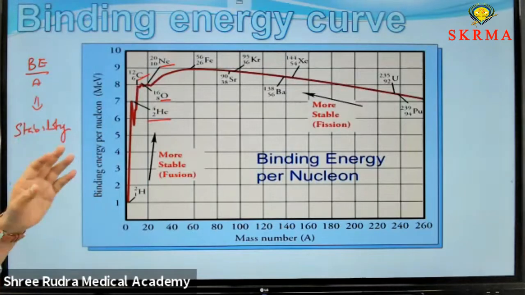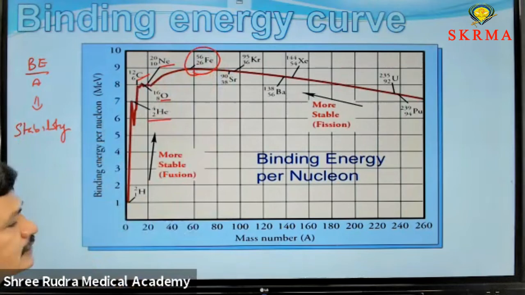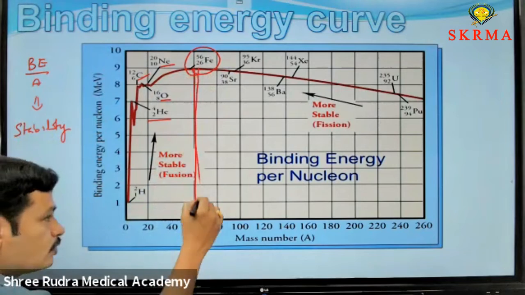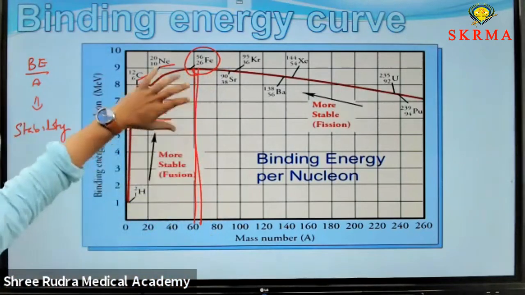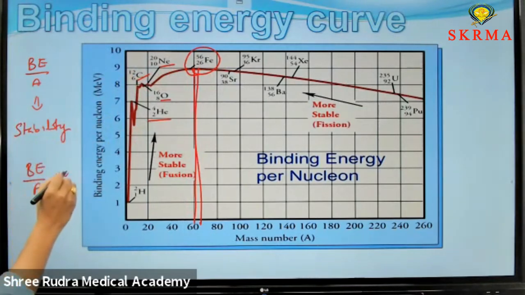Later on, if you move towards the right, 26 Fe56 has the maximum binding energy per nucleon. This region you are observing on the graph has the most binding energy. As the binding energy per nucleon, B by A, is more, that is more stable than all.